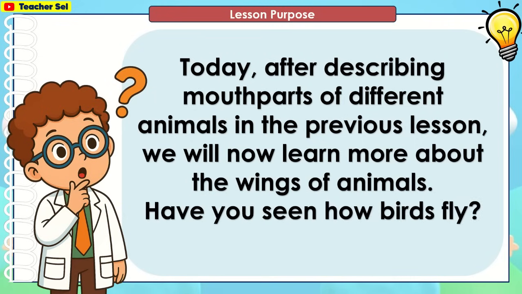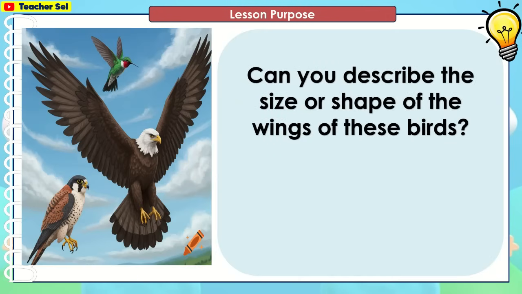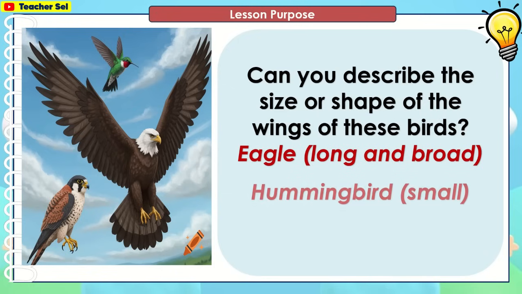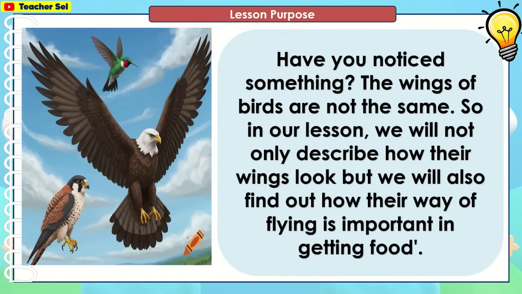Today, after describing mouth parts of different animals in the previous lesson, we will now learn more about the wings of animals. Have you seen how birds fly? Yes. Can you describe the size or shape of the wings of these birds? Eagle, long and broad. Hummingbird, small. Falcon, long and pointed. Have you noticed something? The wings of the birds are not the same. So in our lesson, we will not only describe how their wings look, but we will also find out how their way of flying is important in getting food.